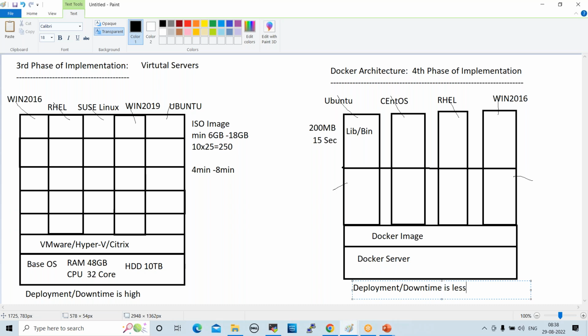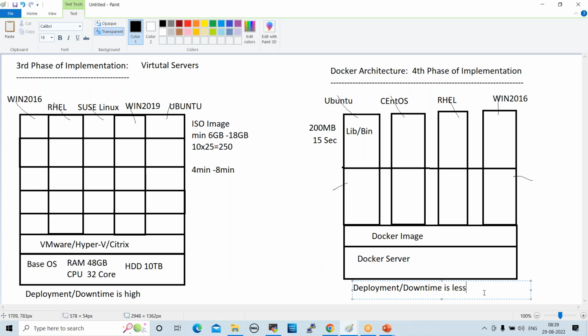When you restart any container, within 15 seconds, even though we are working on the container, they don't understand whether the container is restarted or not. Very fast, right? That is why project teams are looking for Docker containers. This is a very, very advanced concept. While working on Docker, we'll go deep dive. Docker will take 7 hours in our sessions. Kubernetes is advanced to Docker. Kubernetes will take 8 to 9 hours. We'll go deep dive, right?